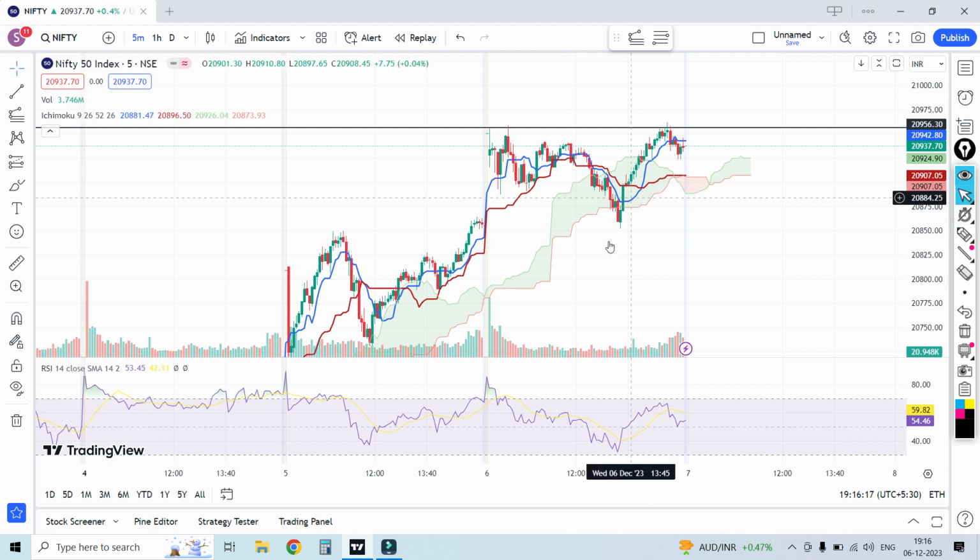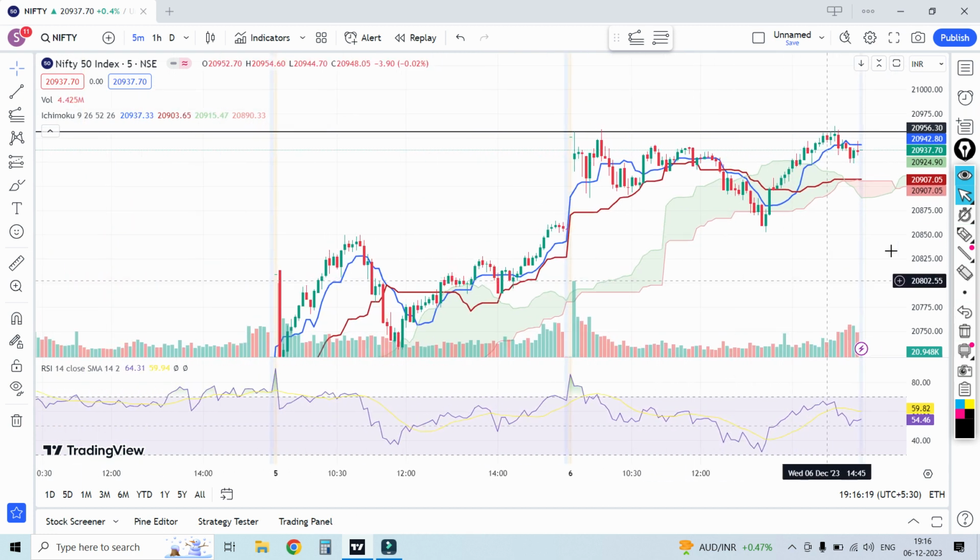Today I'm on the 5 minutes chart. I just removed all drawings except this one, because previously I marked so many levels while Nifty was going to the all-time high.